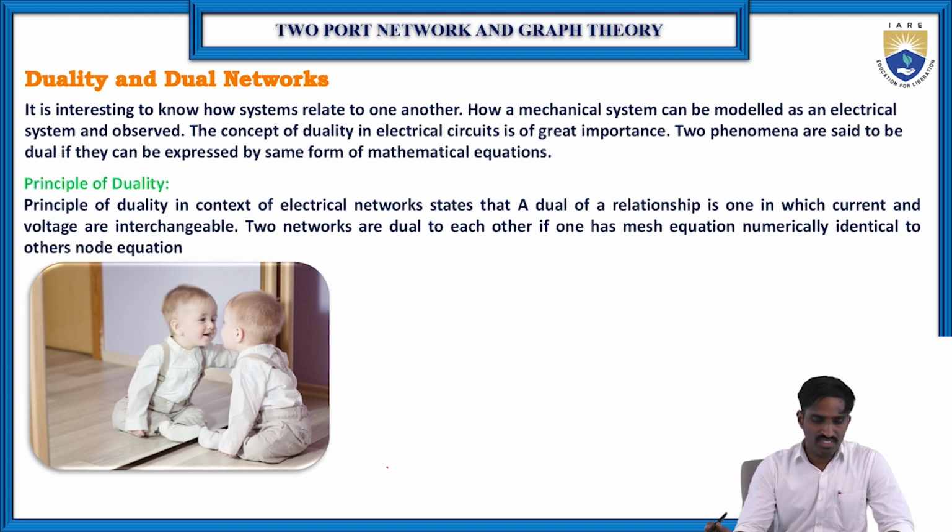Here, duality or the dual network is just like a mirror image of a particular circuit.